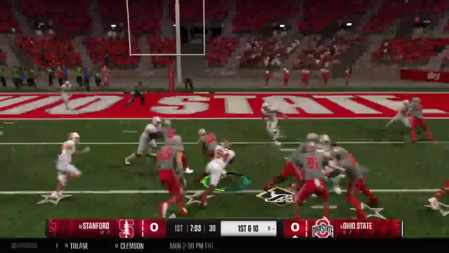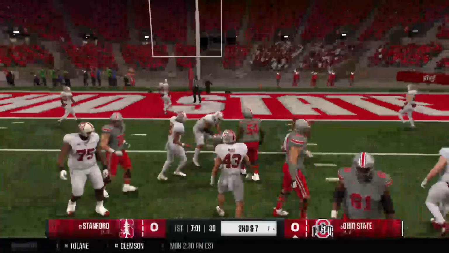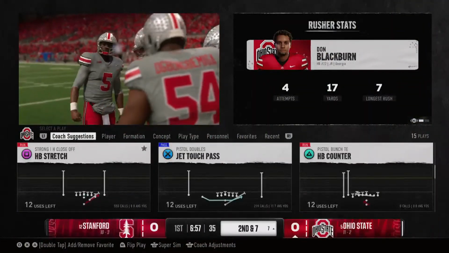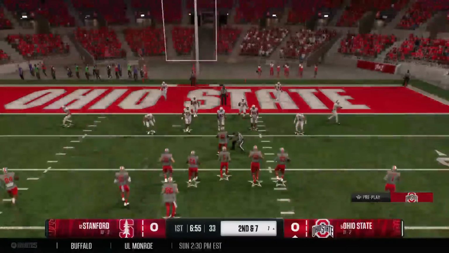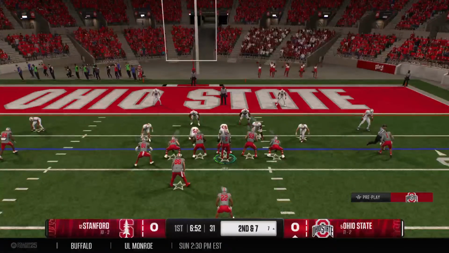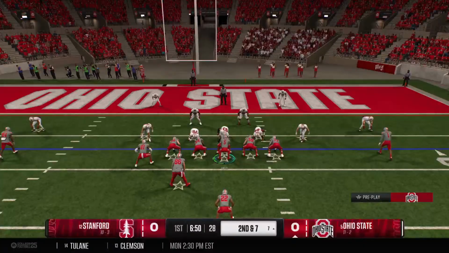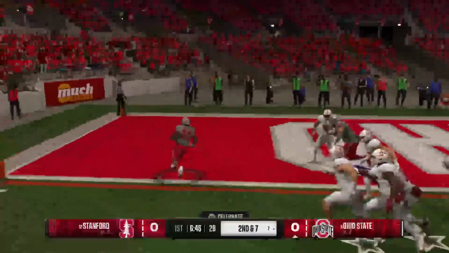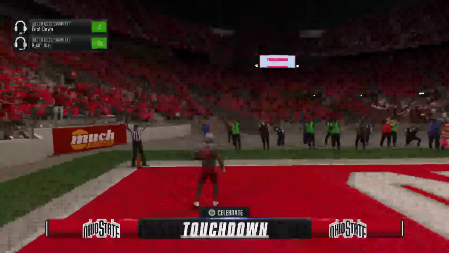Takes the ball, tries the right side here. Stops short of the marker after just a short gain. Coming to the line on 2nd down. This is important. They want to avoid a 3rd and long. Takes the ball and heads to the left. He gets to the end zone.